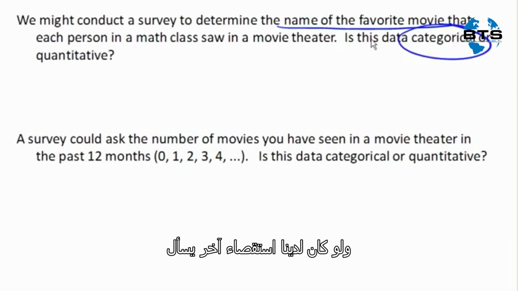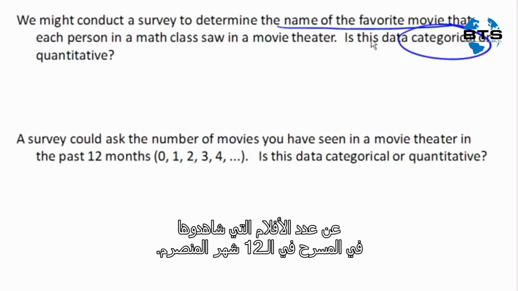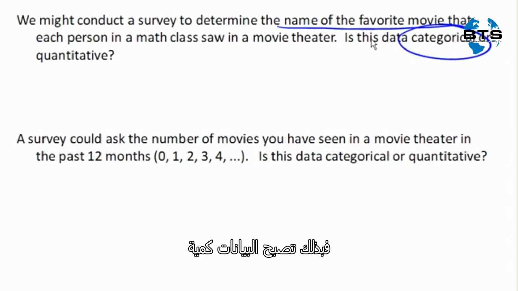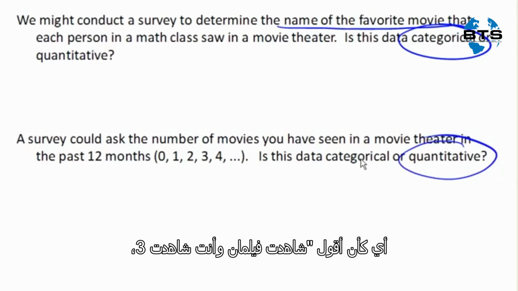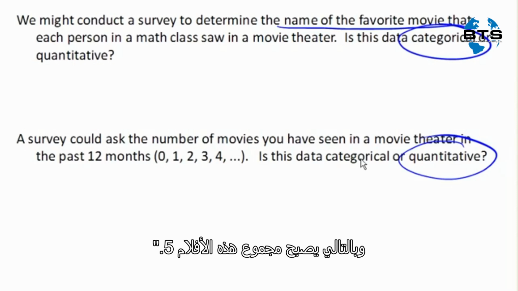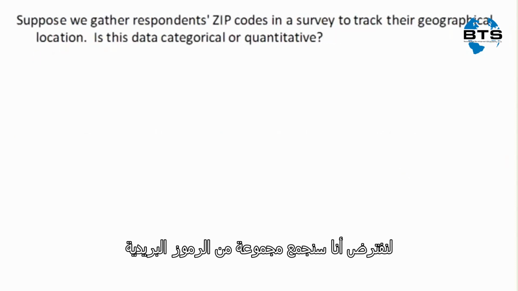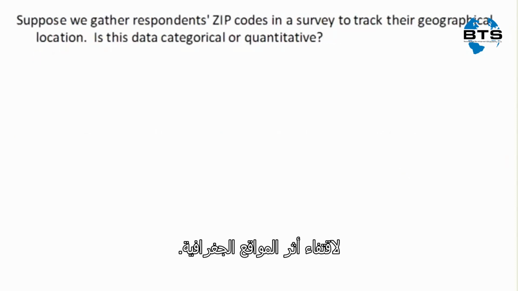Now, suppose instead the survey asked the number of movies they had seen in a movie theater in the last 12 months. That now is quantitative, because those are numbers for one thing, and we can add them. So if I saw 2 movies and you saw 3, then together we saw 5 movies, and addition makes sense here.